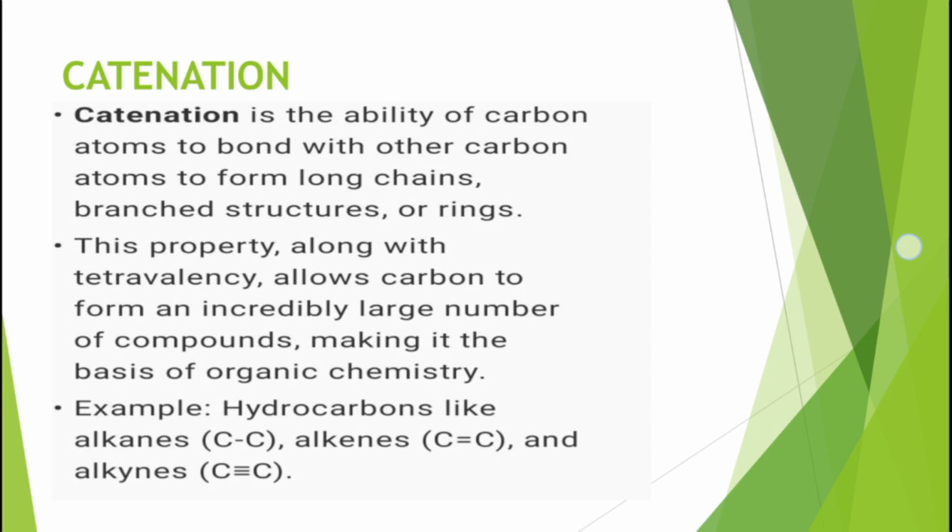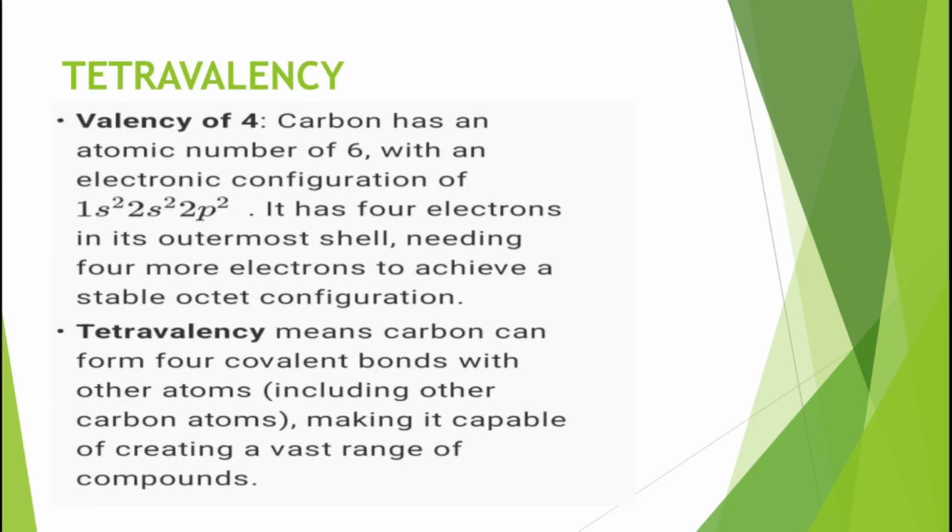Now, what is tetravalency? Valency of 4. The word tetra refers to the number 4. And what is valency? Valency shows how many electrons an element has in its outermost shell. We can find the valency of an element from its electronic configuration.